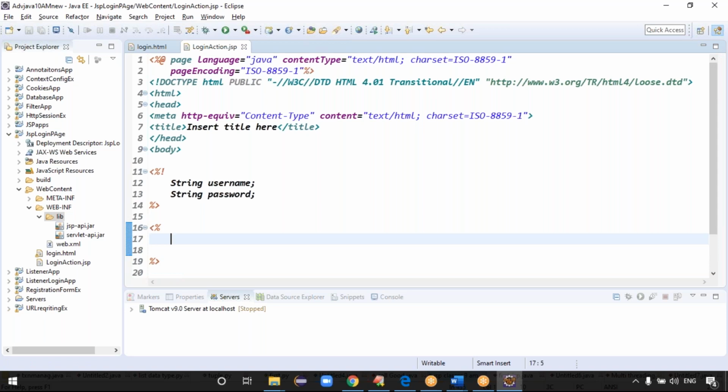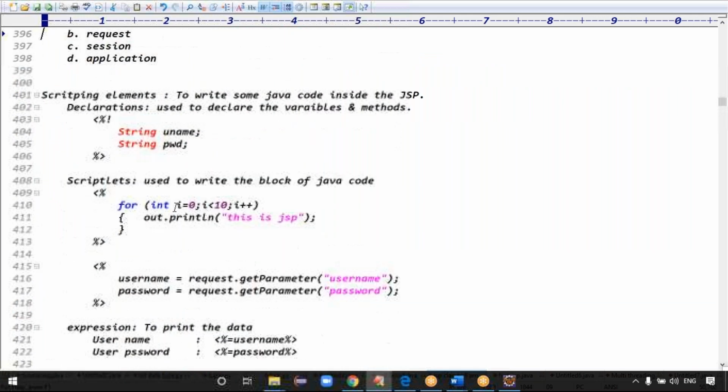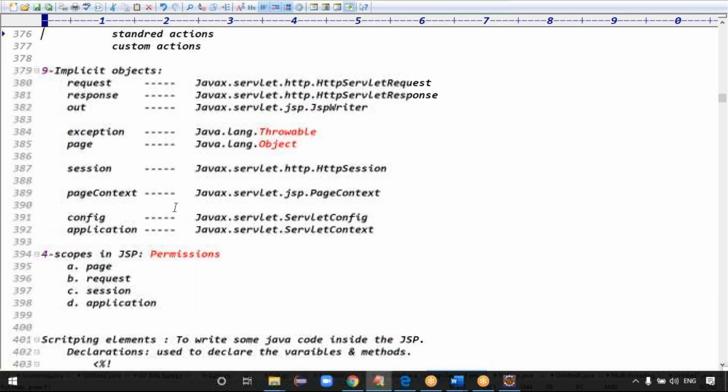Okay, see here, I want to read the data. Generally, in servlets, how are we reading the data? In servlets, to read the data, which object are we using? request.getParameter, right? But here, are you able to see any request objects? Are any arguments there, a request argument and a response argument? There is no request argument or response argument, right? That's why, guys, we are using implicit objects. This object is available implicitly. You can use this request object implicitly. Yes, you got the clarity now.